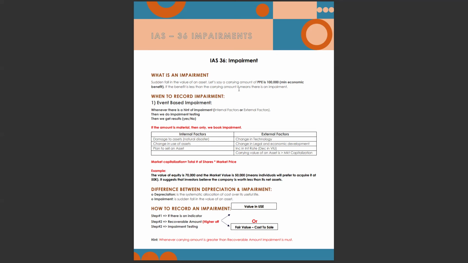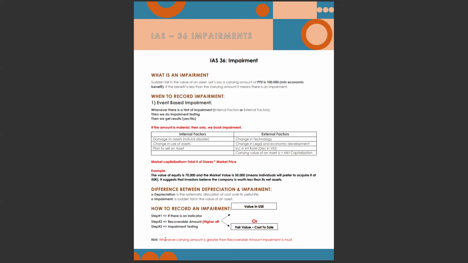We compare our carrying amount with the recoverable amount. There are three steps. First, if there is an indicator, it means we are going to book an impairment. How will we book an impairment? We calculate the recoverable amount. Recoverable amount is the minimum economic benefit, which is the higher of two things: value in use or fair value less cost to sell. Whichever is higher is our recoverable amount. And step 3, we book the impairment.